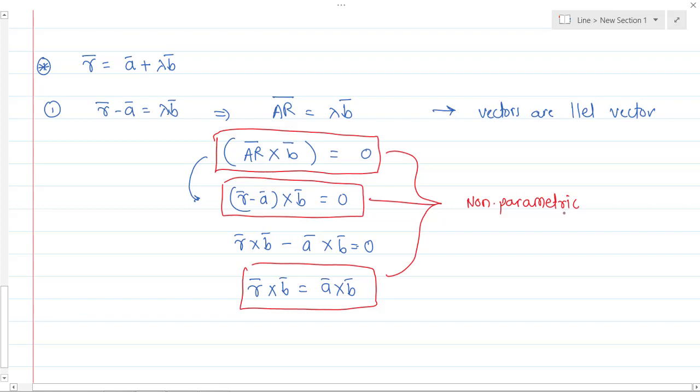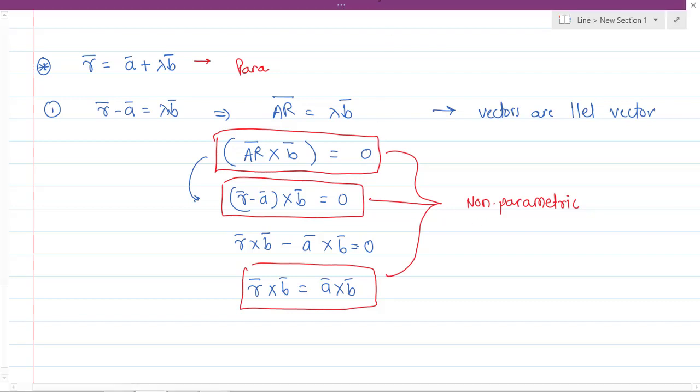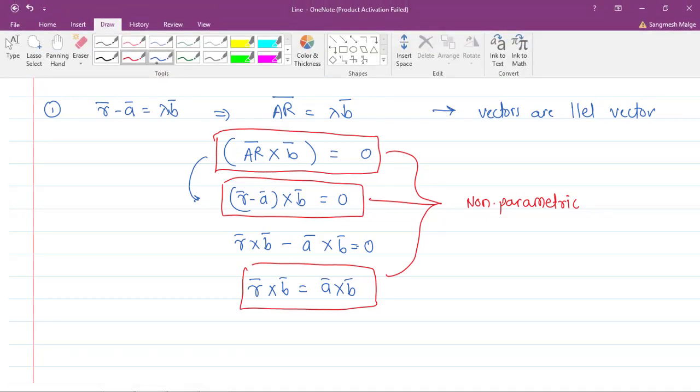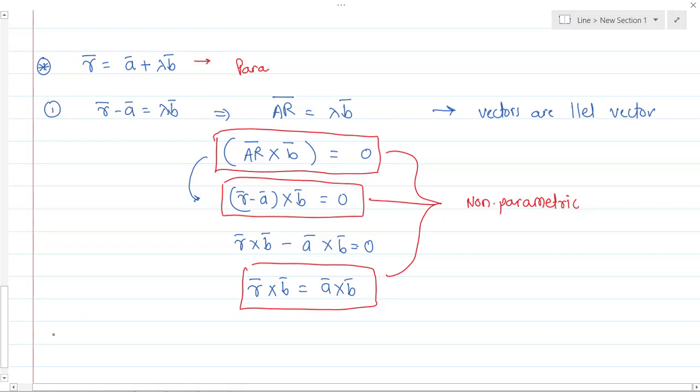Here we have used the concept of cross product, and the cross product of parallel vectors is always 0. So this is the parametric form and this is the non-parametric form. Perfect. Now let's have another form of this same line.